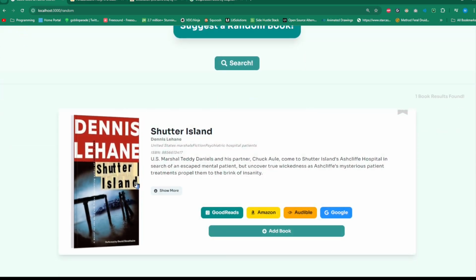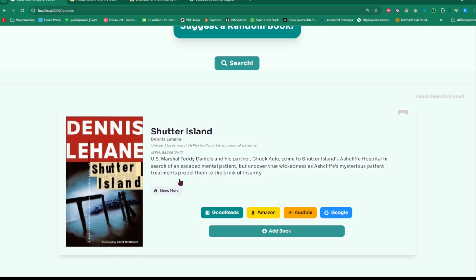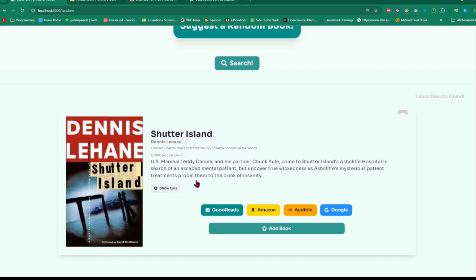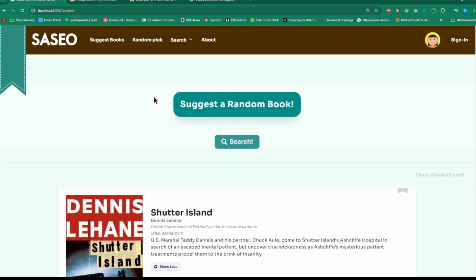And then look, Dennis Lehane, Shutter Island. Oh, great movie. Yeah, it just picked a random book genre and offered one book to the user. Very easy to use. Let's go to the ISBN section.